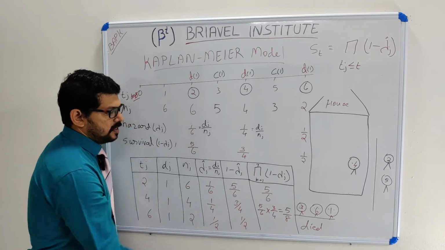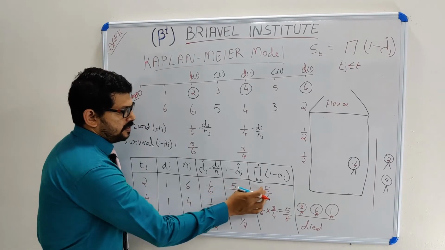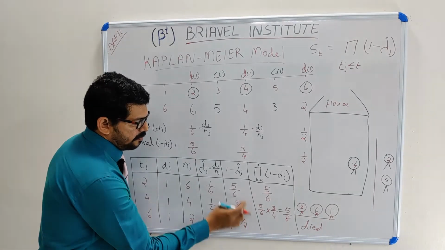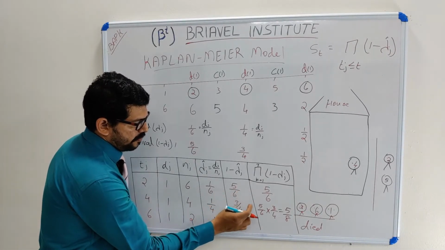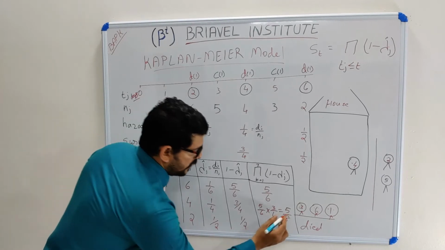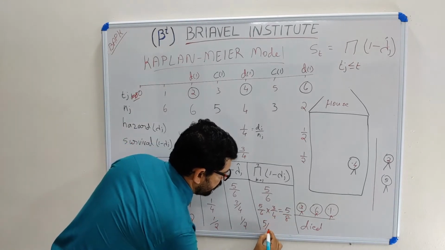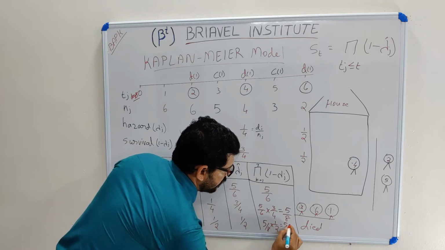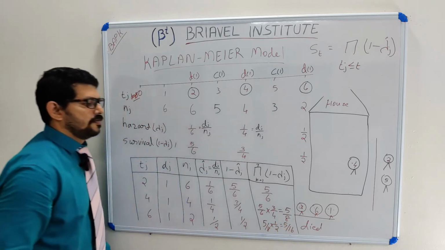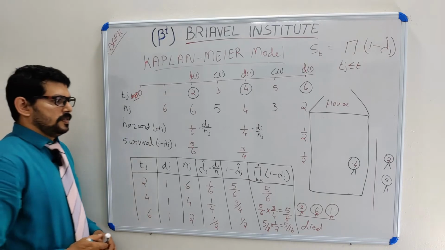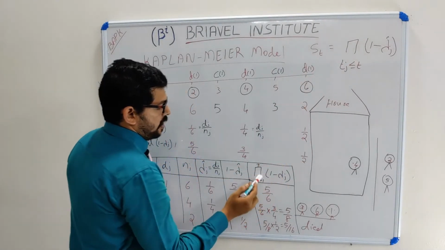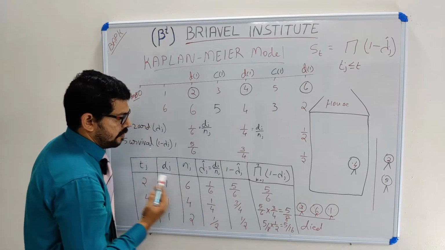We have to multiply three terms: first, 5 by 6; second, 5 by 6 into 3 by 4; third, 5 by 6 into 3 by 4 into 1 by 2. So taking 5 by 8 into 1 by 2 is equal to 5 by 16. These are my survival probability values. This is the Kaplan-Meier equation, and the values I got from my observation.